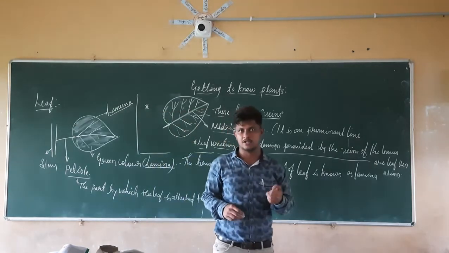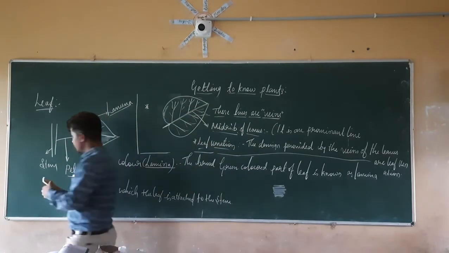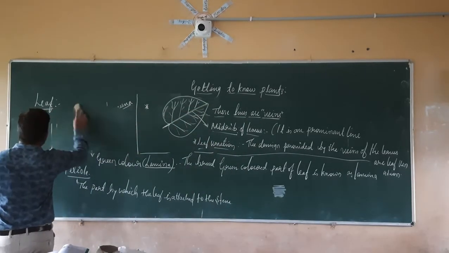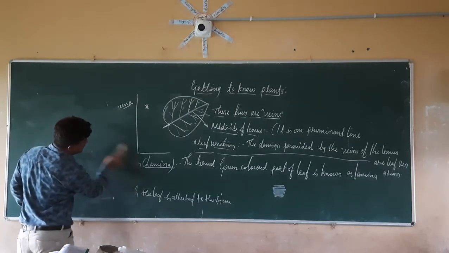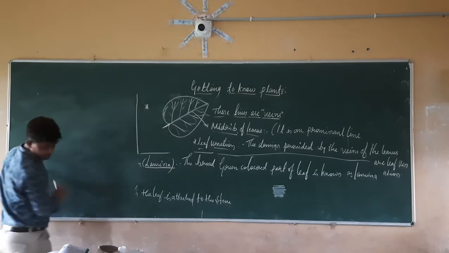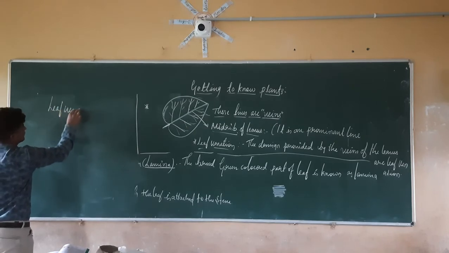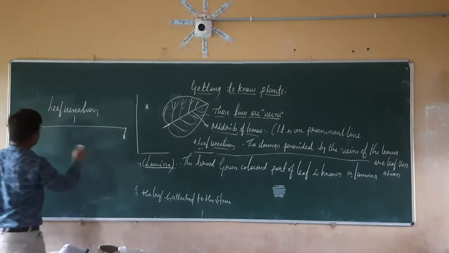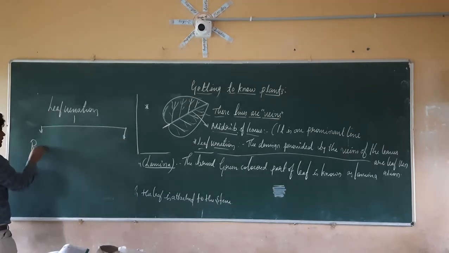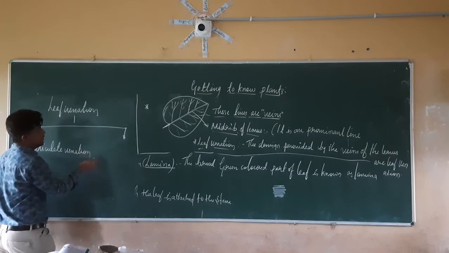Leaf venation. So in the leaf venation we have two types. Depending on the different designs of the leaf venation, we have two types. One is the reticulate venation. Another one is the parallel venation.